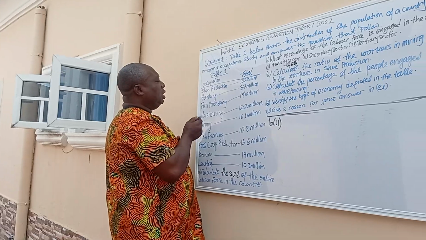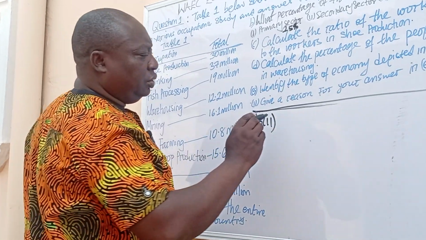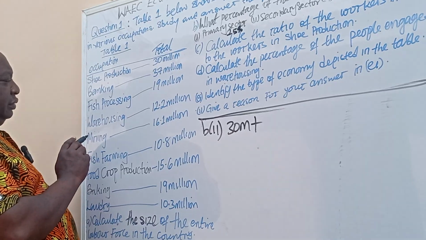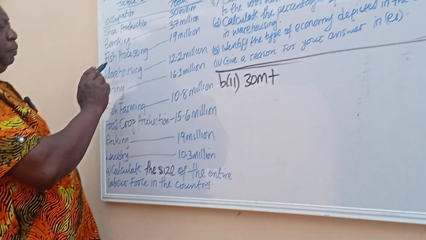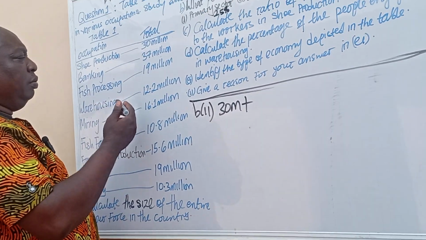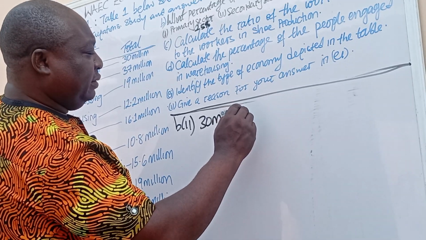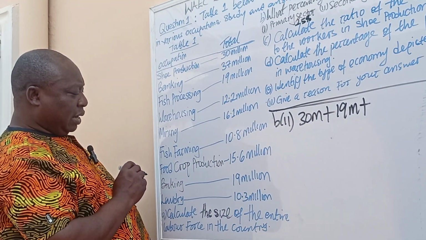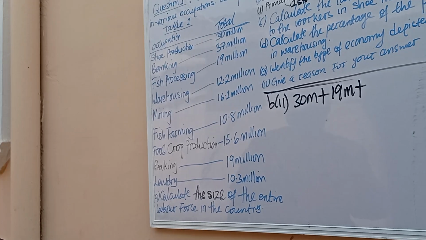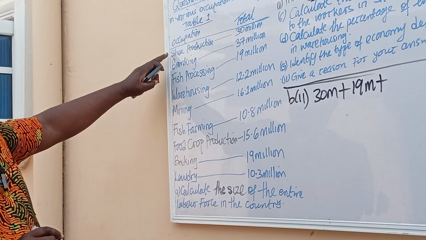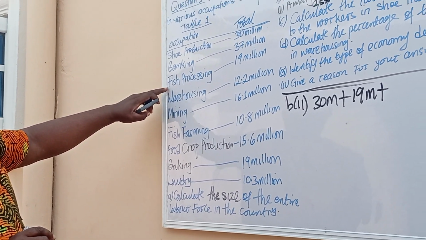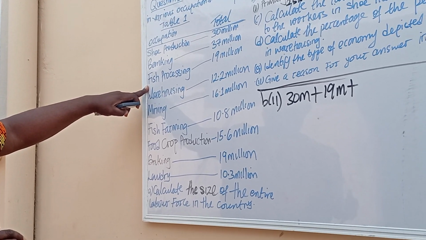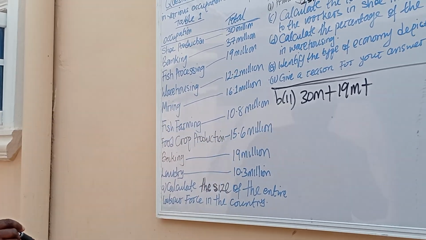The table. Shoe production is going to come, 30 million. That is manufacturing. Fish processing, it will come. That is 19 million. Which other one will come? Shoe production will come. Fish processing will come.